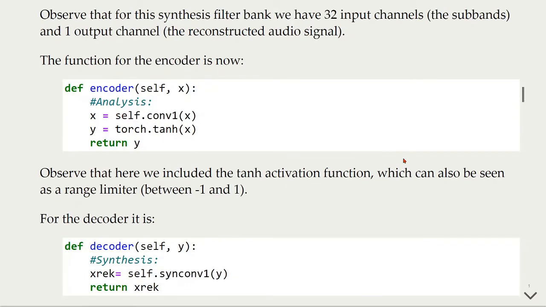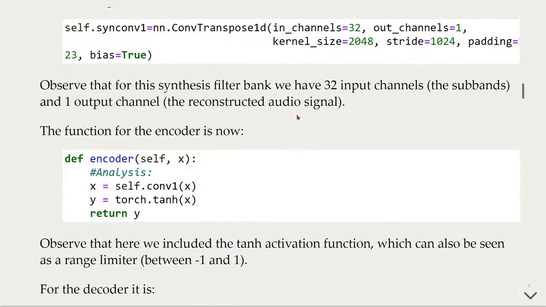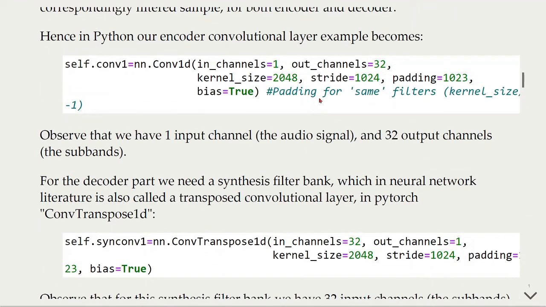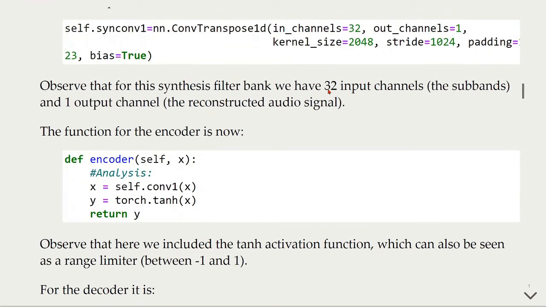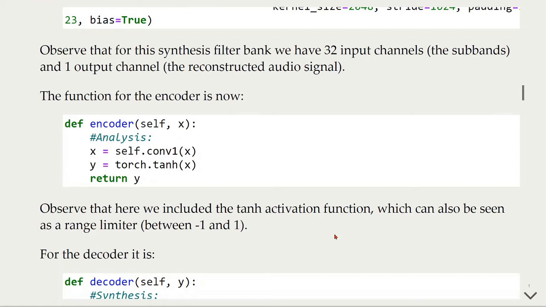The function for the encoder is now given here. So we will have our Conv1d layer given here that we're calling conv1. Then we will use the tanh like we mentioned before, and then we will return the output. Observe that here we included the tanh activation function, which can also be seen as a range limiter between -1 and 1.